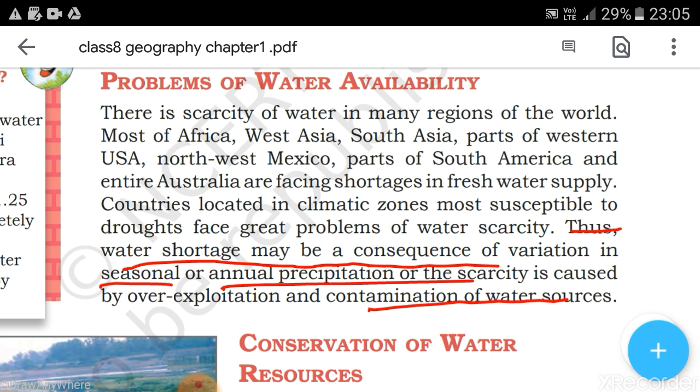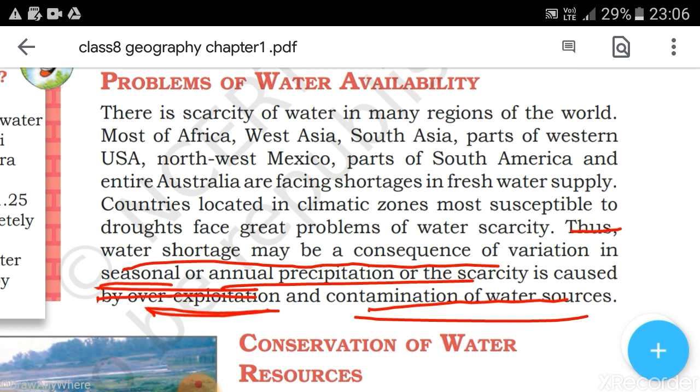There are a lot of reasons responsible for bringing this situation of water scarcity in the world. They can be natural reasons like seasonal or annual precipitation, low rainfall, and overusing of water, contamination of the water sources.